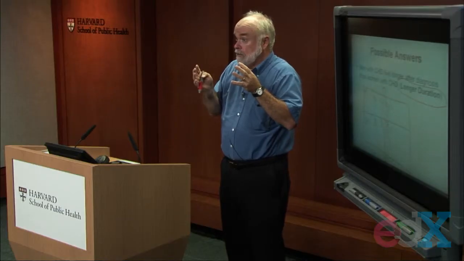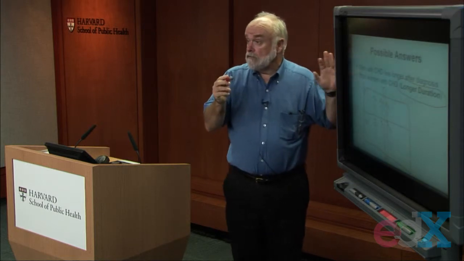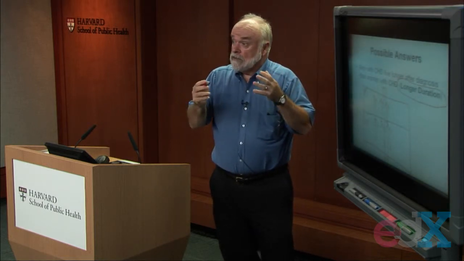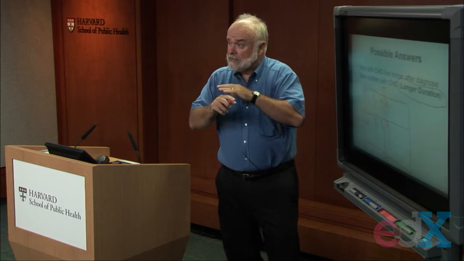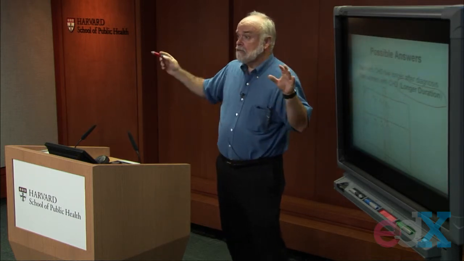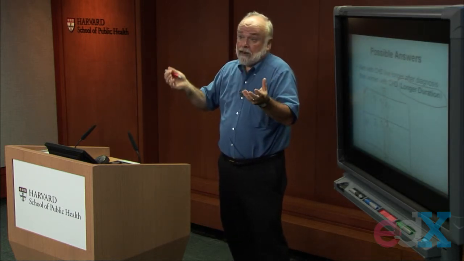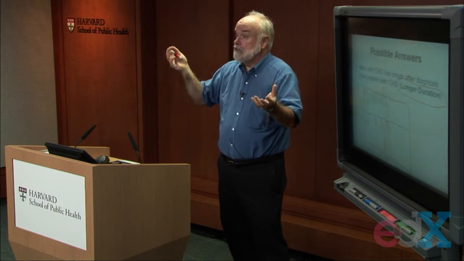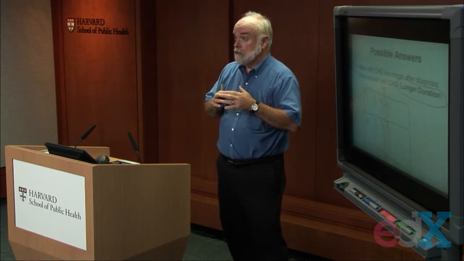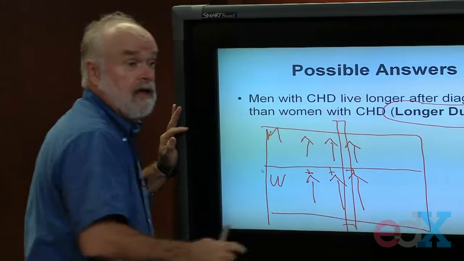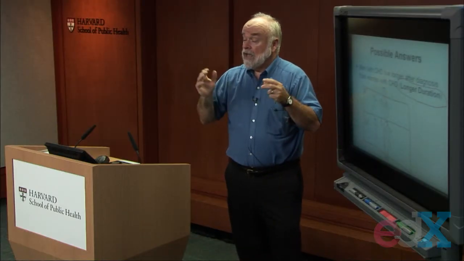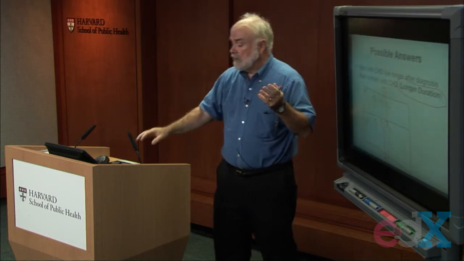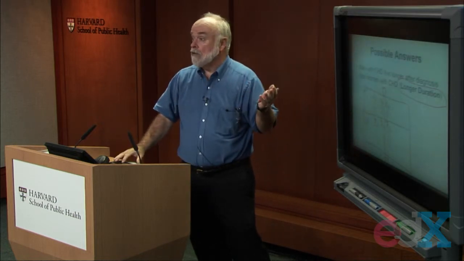So another reason you might see higher prevalence of disease in one population than another has nothing to do with the risk or the incidence of developing disease. Men and women might have the same chances of developing disease, the same likelihood of developing disease. But if men live with their disease longer, they're going to have higher prevalence. So that's a second possible explanation for why the prevalence might be higher for men than women. And unfortunately, there are even more possible explanations beyond just having higher incidence or having higher duration.